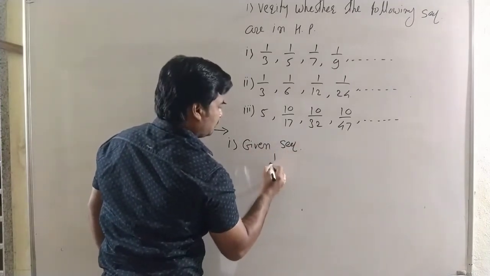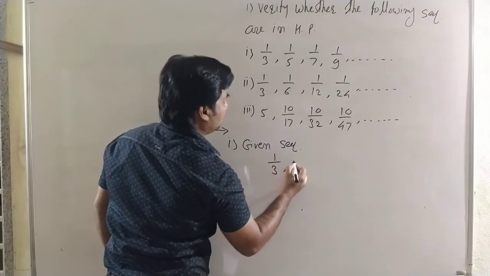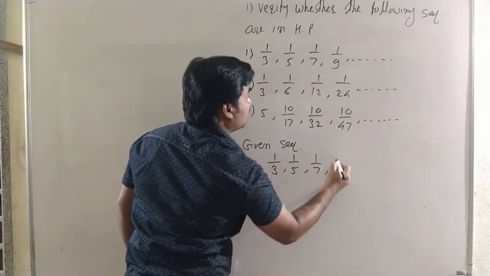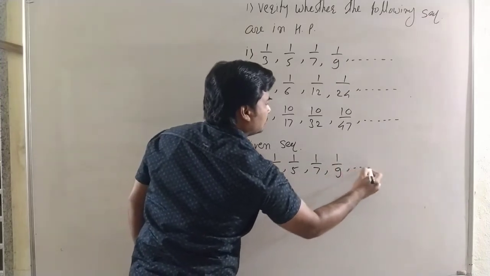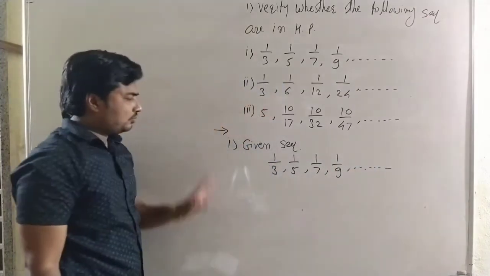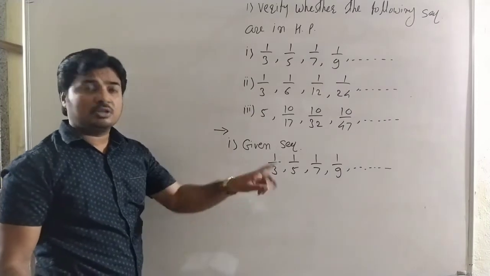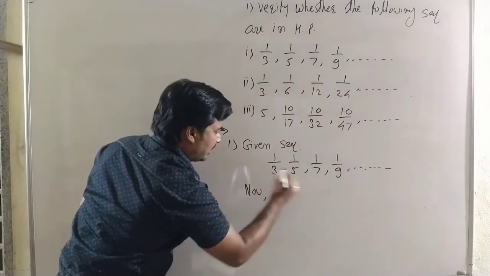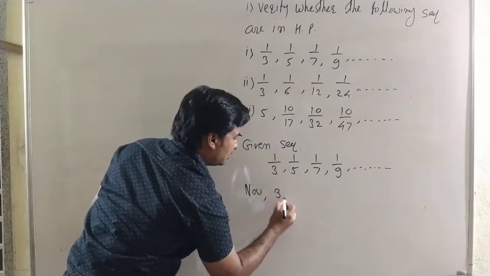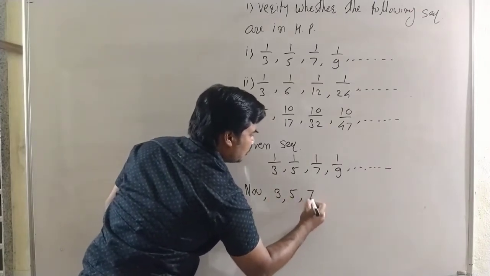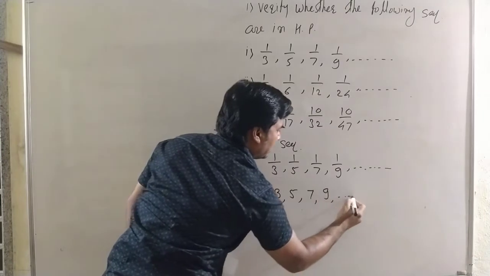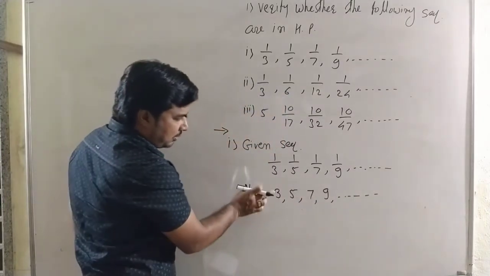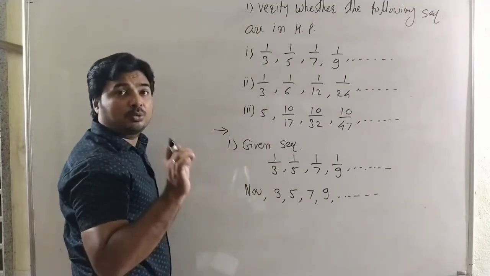Given sequence 1/3, 1/5, 1/7, 1/9. Now here we take the reciprocals of the sequence. We can write the reciprocals: 3, 5, 7, 9. It is the reciprocals of the sequence. Now we take this sequence and check first whether this sequence is in an arithmetic progression or not.